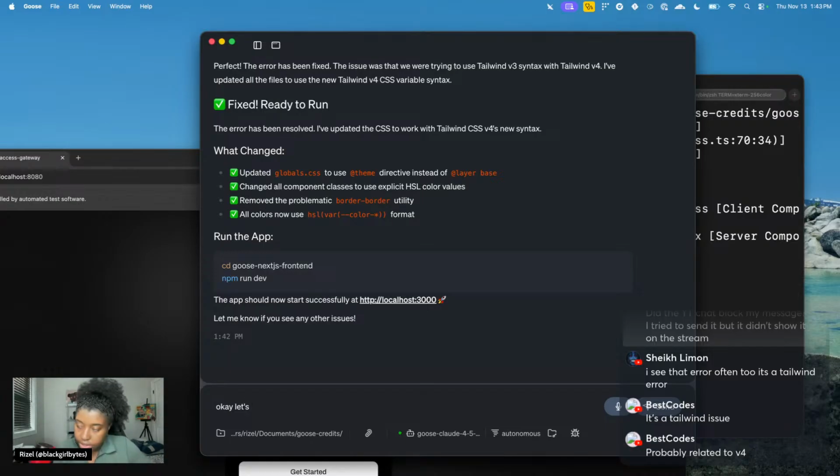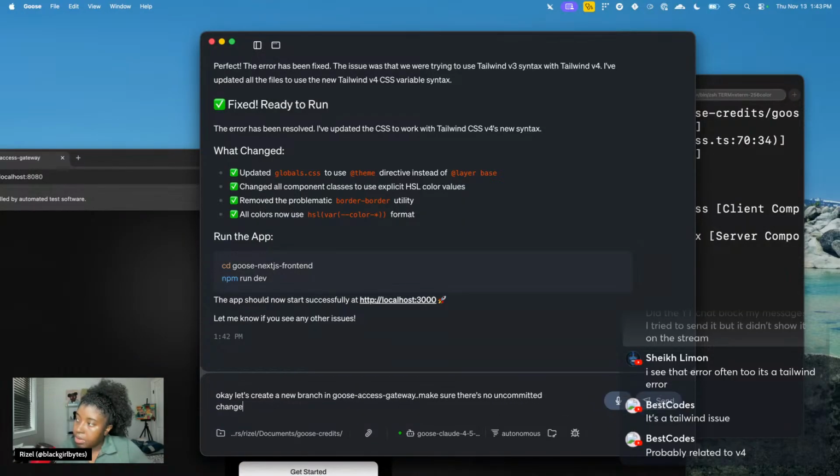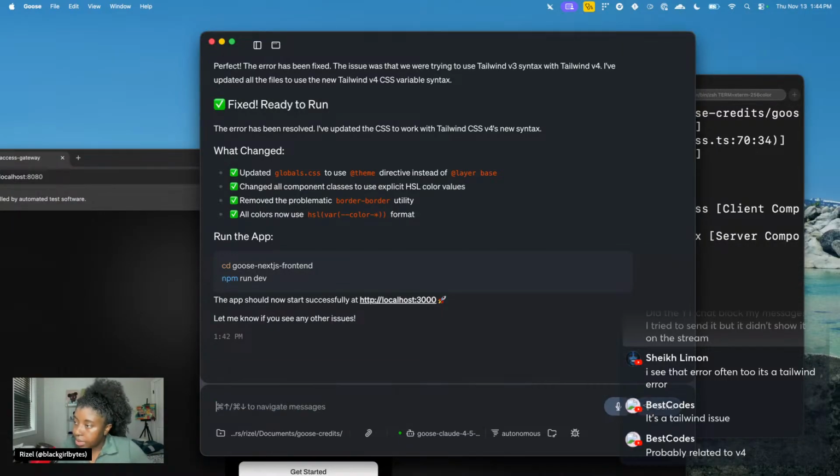Okay, how do I word what I'm going to say? Okay, let's create a new branch in Goose Access Gateway. Make sure there's no uncommitted changes, by the way. Just clear them. No, hold on. Let's go to the Goose Access Gateway project. I don't even know why I named it that. I'm going to rename it later.